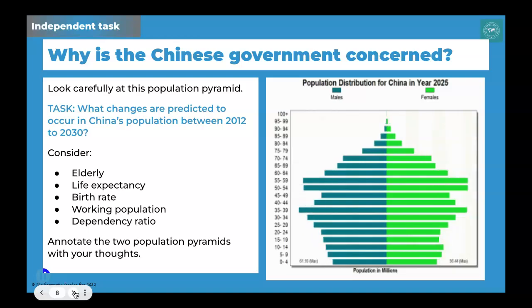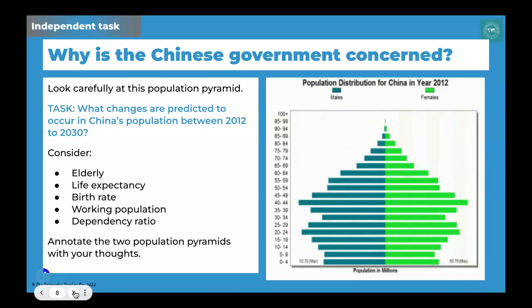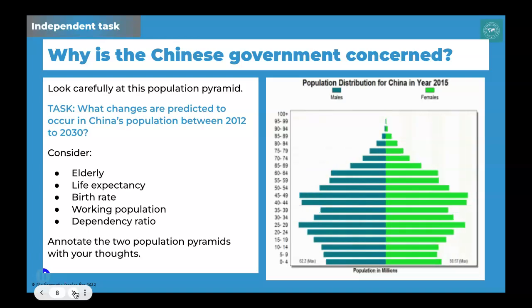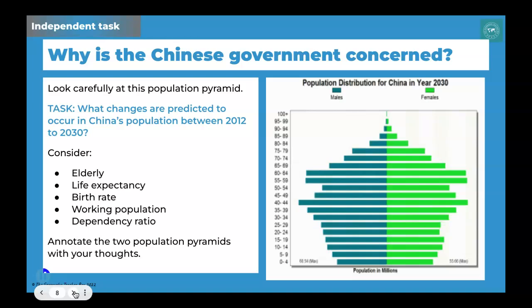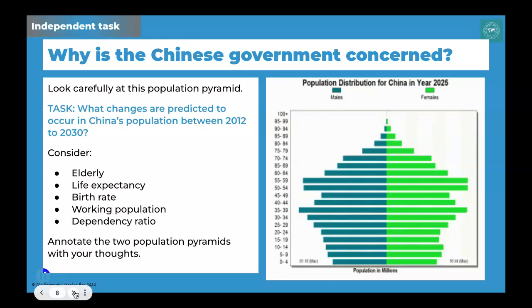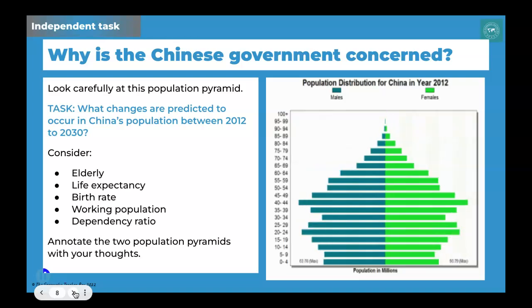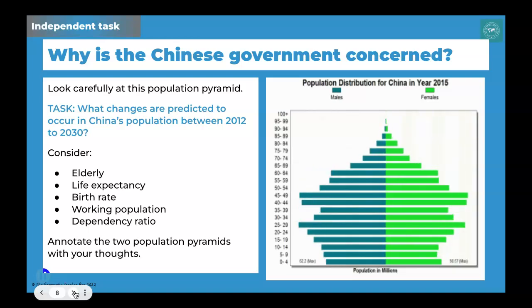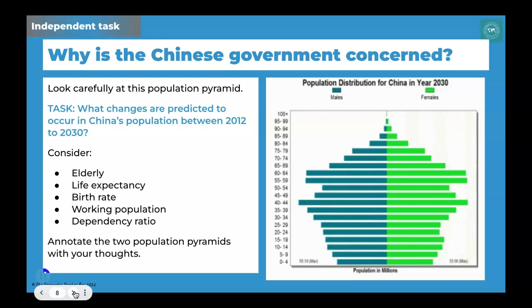And then finally bring it all together. Thinking about that group of people classed as the working population, you can also consider the idea of dependency ratio. When you think about dependency ratio, it's how many people the working population is actually supporting. And that, remember, includes both the elderly population as well as the younger population. They are two groups that are dependent upon the working population. So think about how that dependency ratio might change.